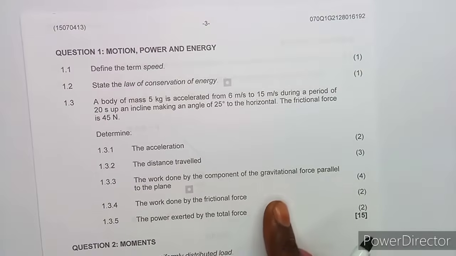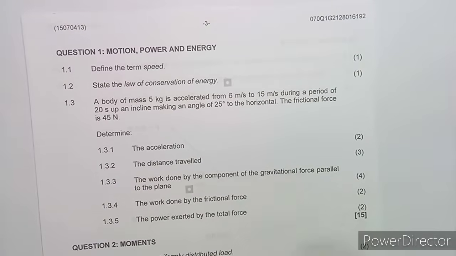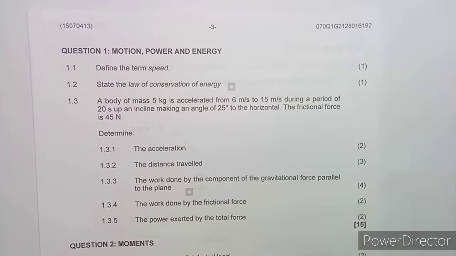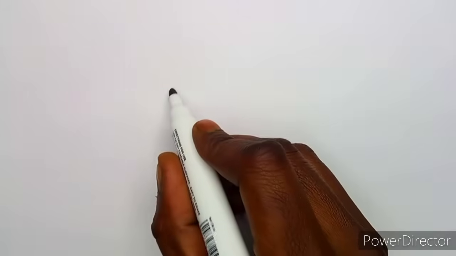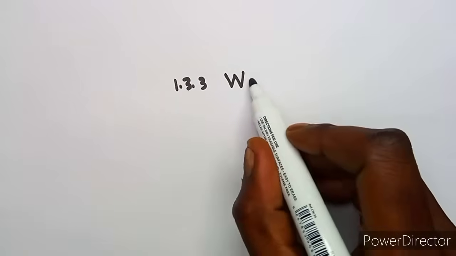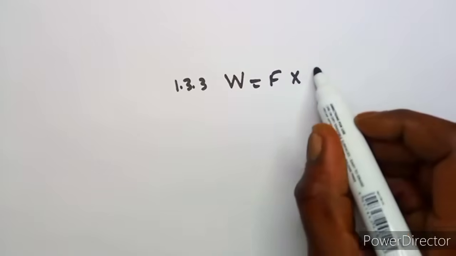We know that here the work done is going to be force times what? Times the distance. So what we need is to find force times the distance, which is our Fs, so that we can determine the resultant. Definitely we have to work with the parallel component in this case. So this is 1.33, where we have the work done, which is the force times distance.